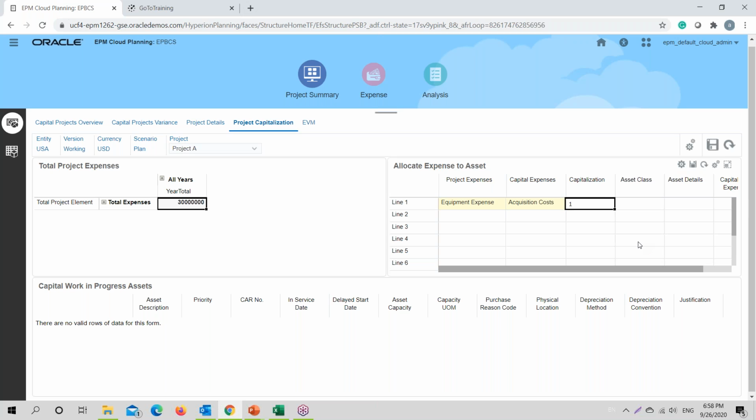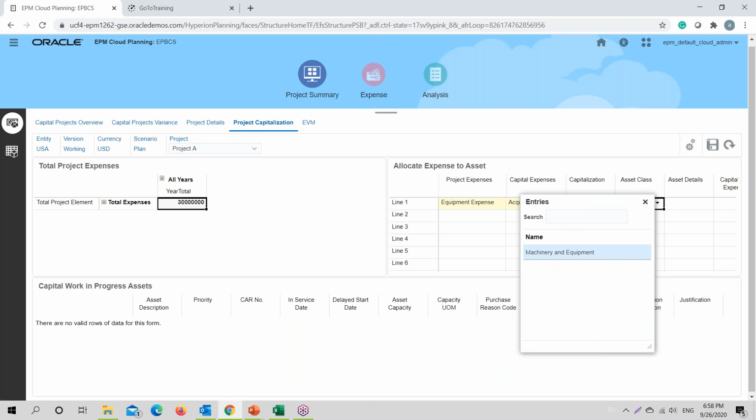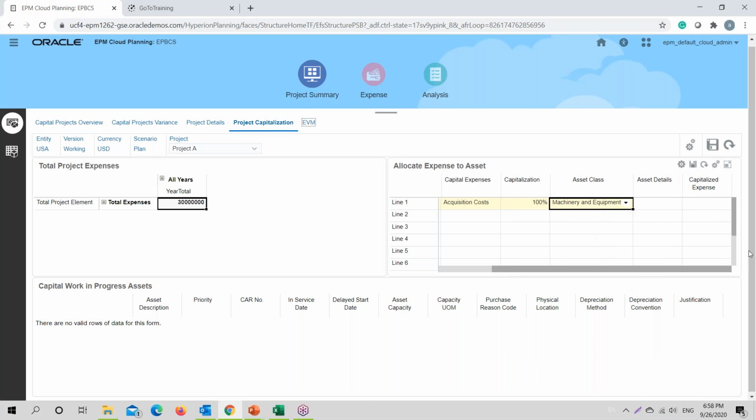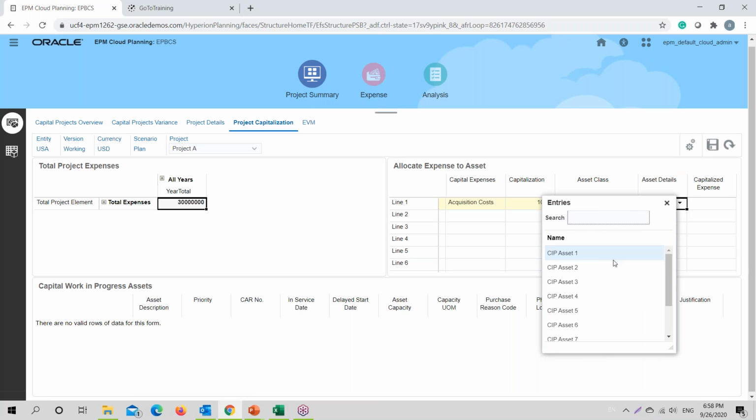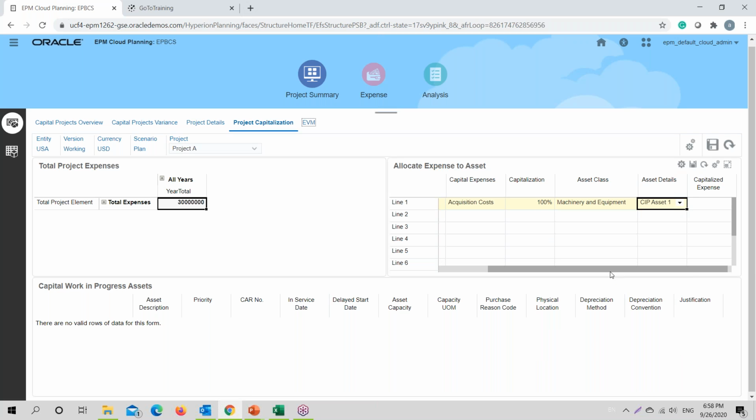Say we are taking into account 100% capitalization for this particular project, keeping the asset class as machinery and equipment, and we provide a capital work in progress and asset detail. Just save this, and it will calculate the expenses, and then provide the capitalized amount within the application.